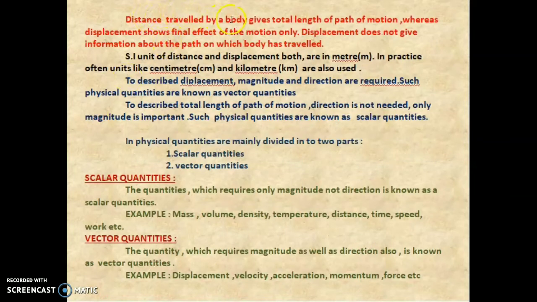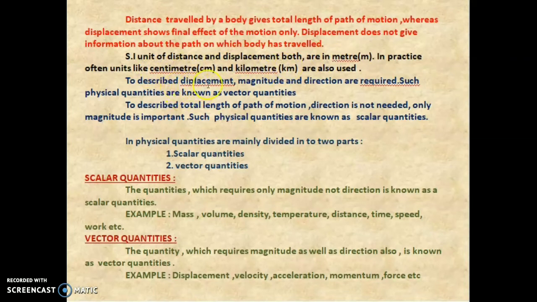Distance traveled by a body gives the total length of the path of motion, whereas displacement shows the final effect of the motion only. Displacement does not give information about the path on which the body has traveled. The SI unit of distance and displacement is the meter. In practical units, centimeter and kilometer are also used.